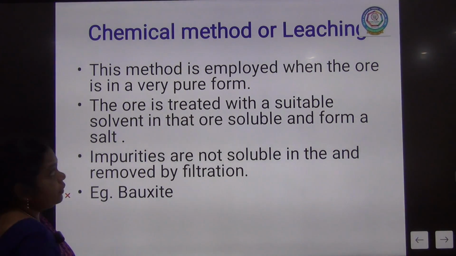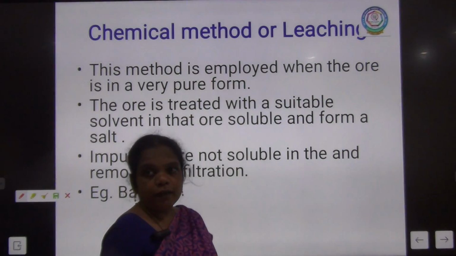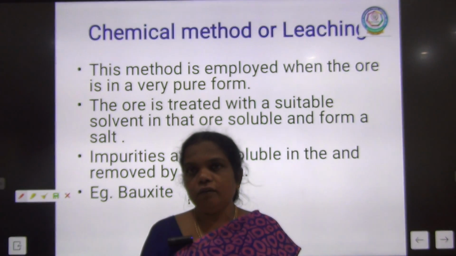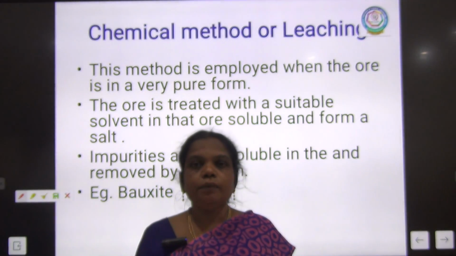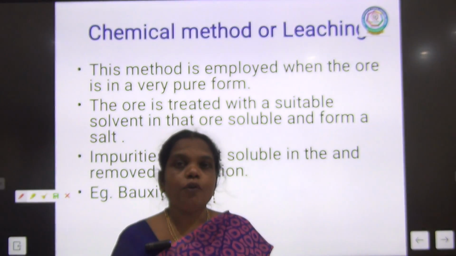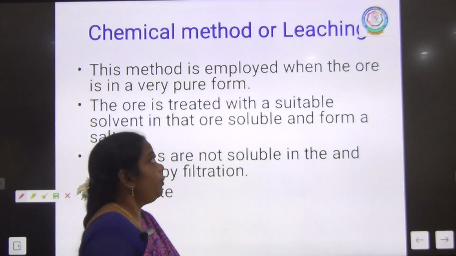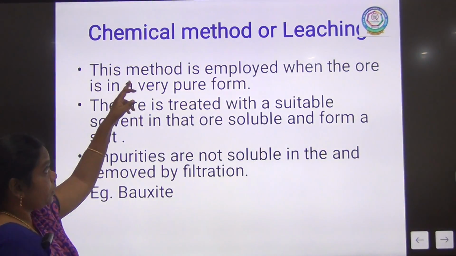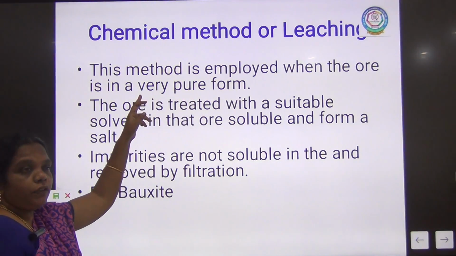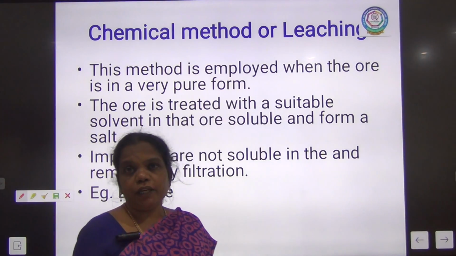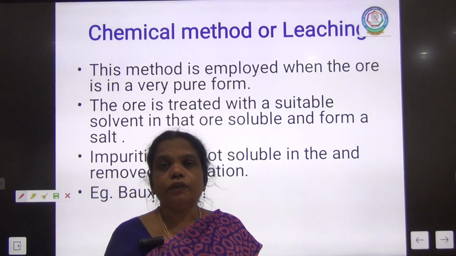Chemical method. Here some of the metals can exist in the purest state, like gold, silver as well as aluminium. So this type of ore can be concentrated by using the chemical method or leaching. This is based on the solubility of the ore.